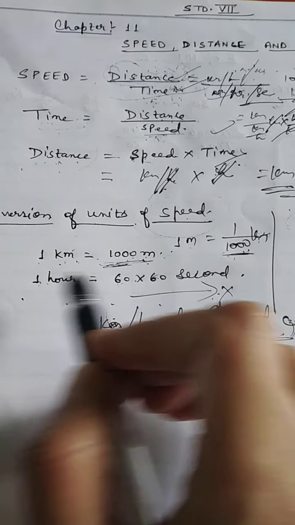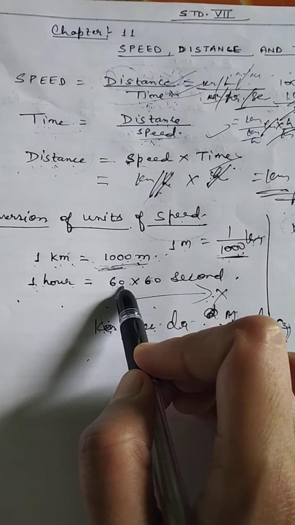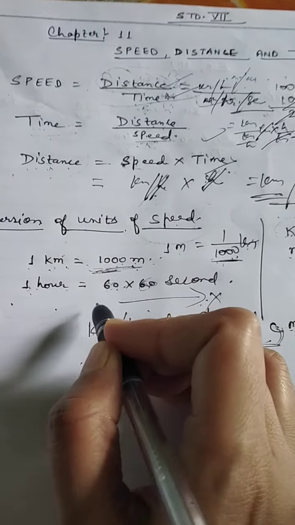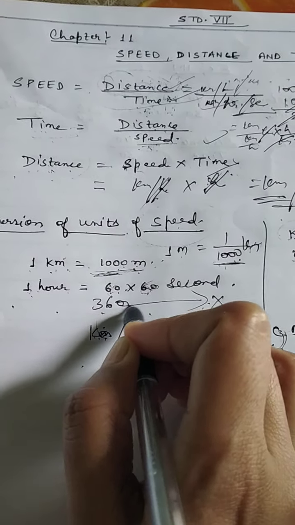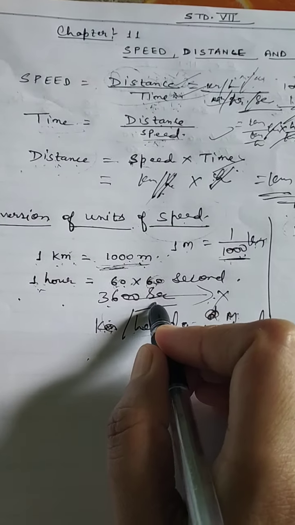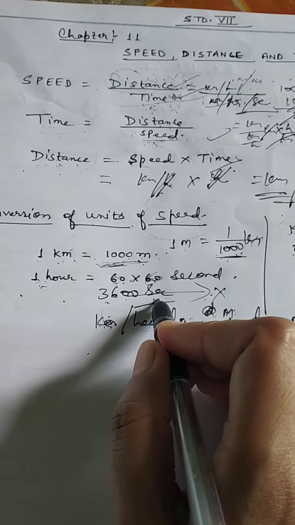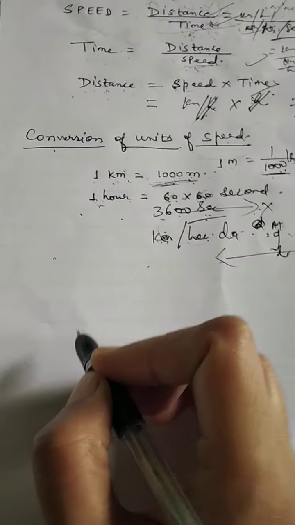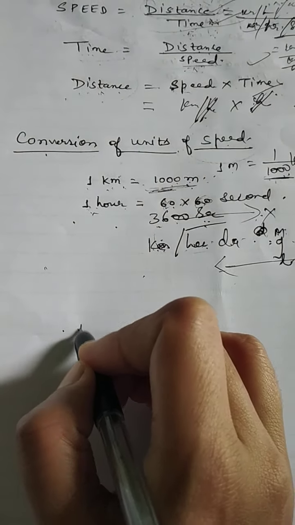Okay, now hour to second, this you already know that 1 hour is equal to 60 into 60 seconds. Means if you have to change hour into minute, we will just multiply by 60, and minute into second, then again multiply by 60. Means 60 times 60 is 3600 seconds. In 1 hour there are 3600 seconds.